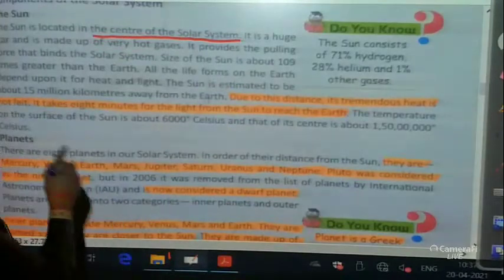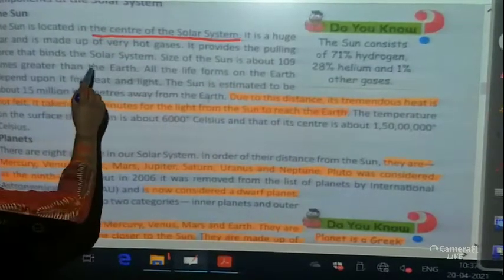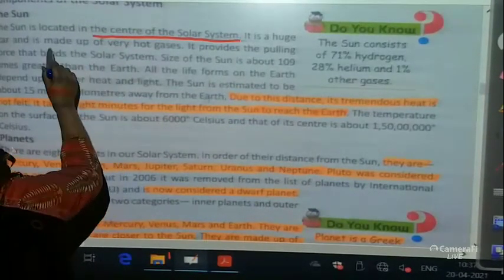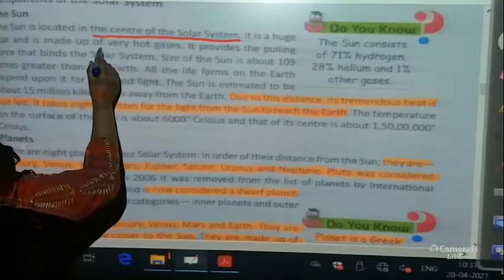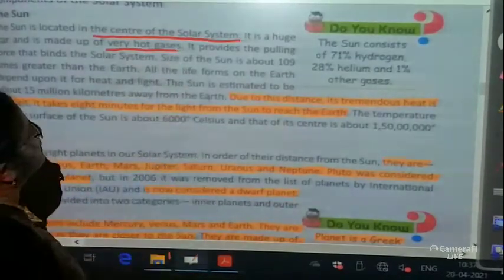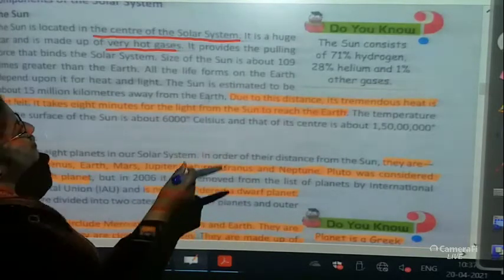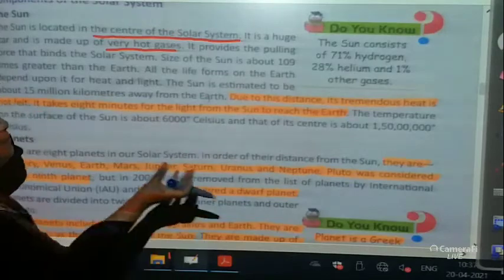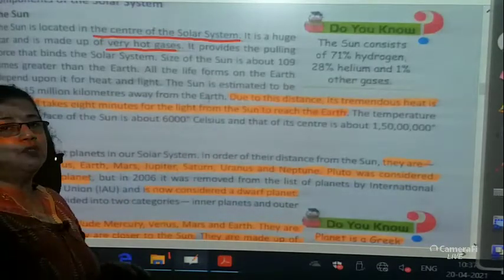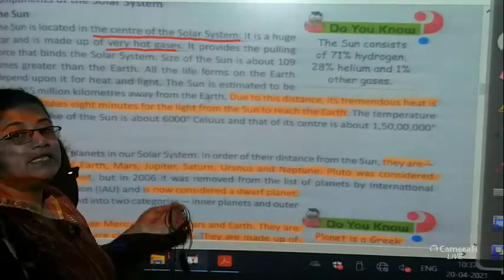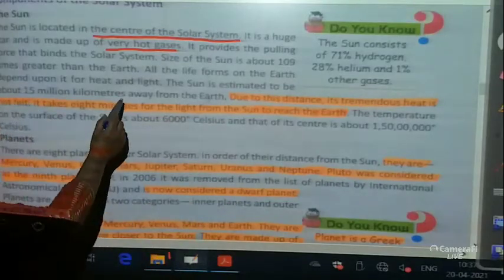It is a huge star made up of very hot gases. It provides pulling, the force that binds the solar system. So it has the pulling capacity and it binds the solar system together because it is keeping them together.